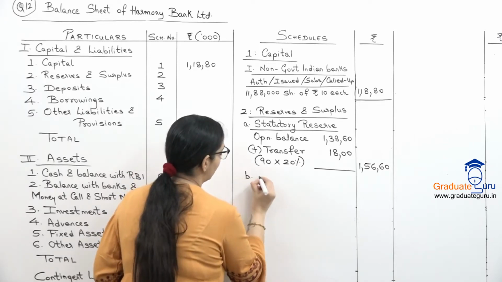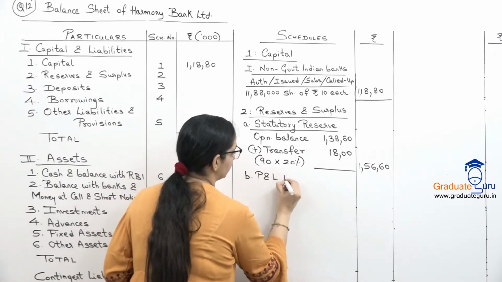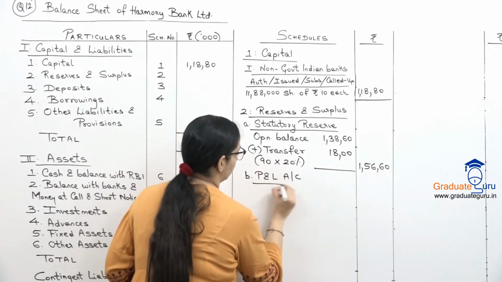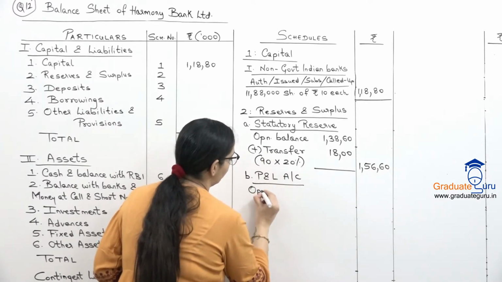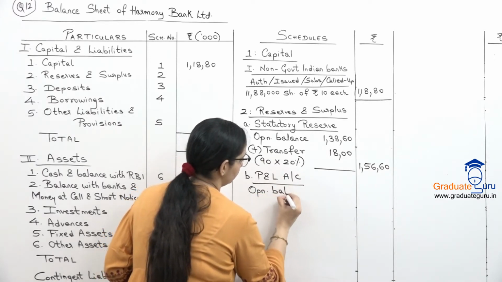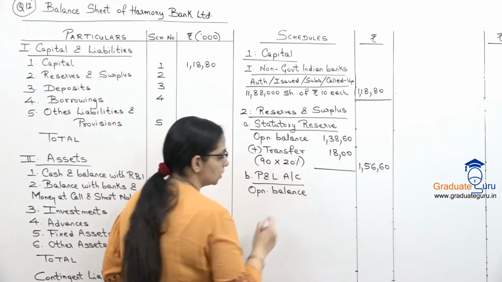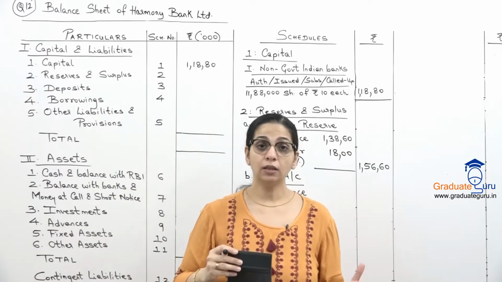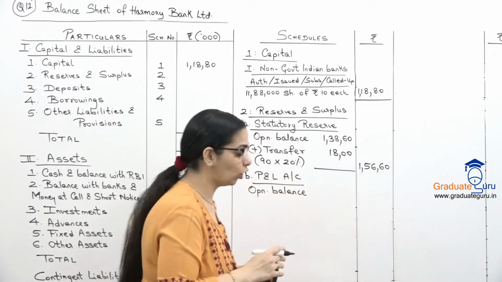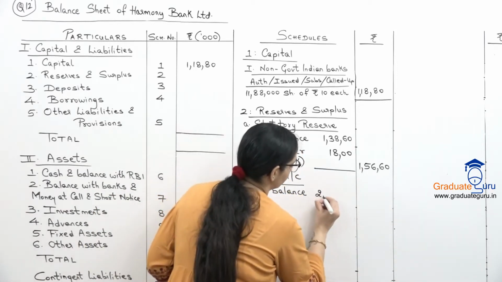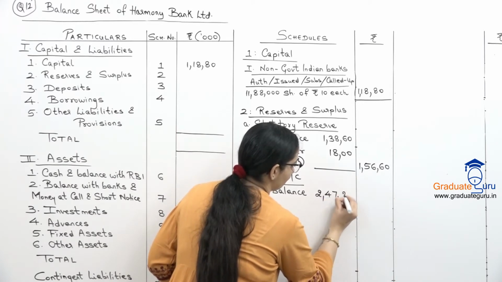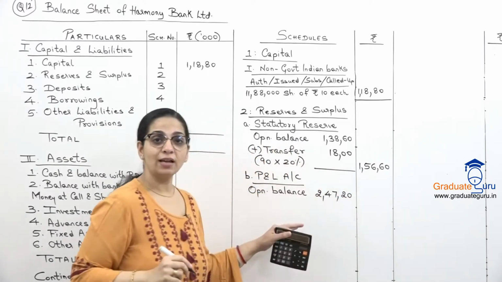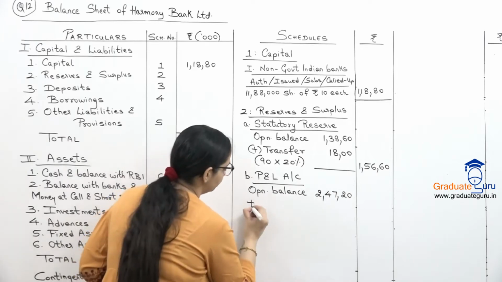Then we have P&L account. यहाँ पर भी we have opening balance. So पहले opening balance means जो opening दिया है यहाँ पर in the trial balance itself 247.20. To this I will add the profit for the year.